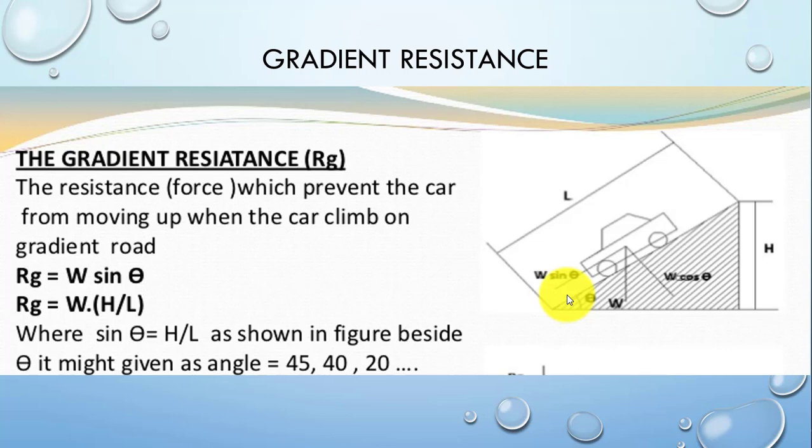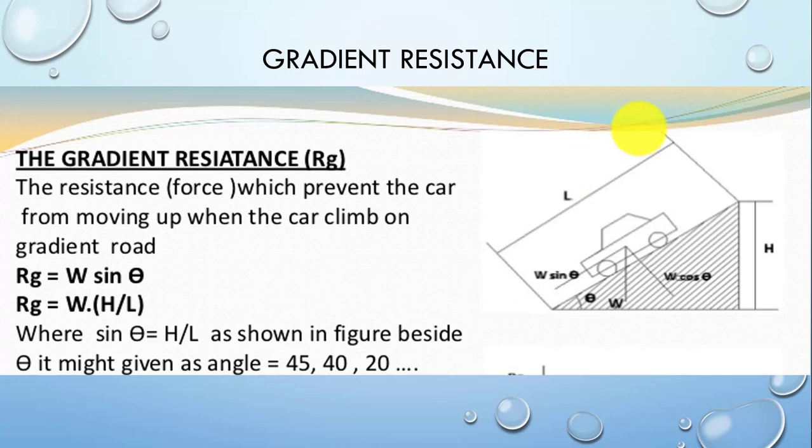Theta angle can be between 45, 40, 20. If the angle of theta is steeper, which means greater than 50 degrees, then normal vehicles will face the problem of climbing that grade and the vehicle can roll back.